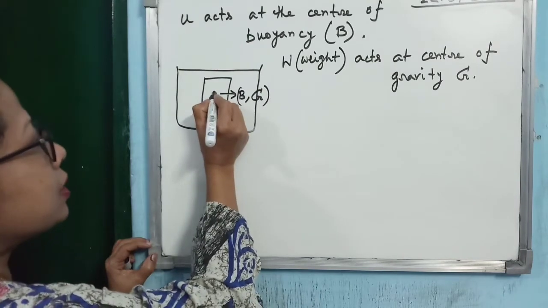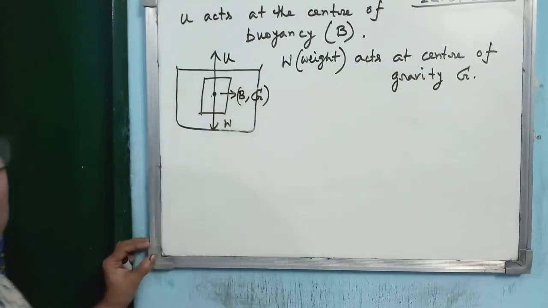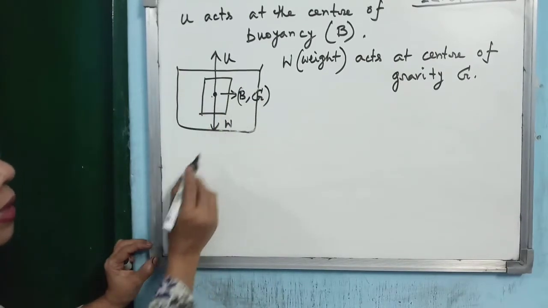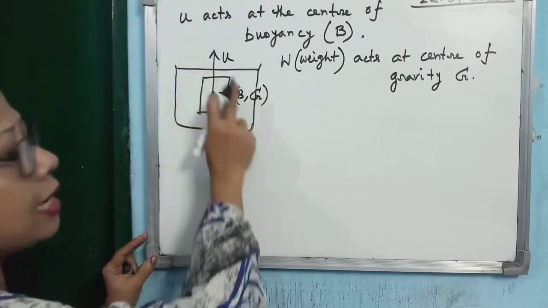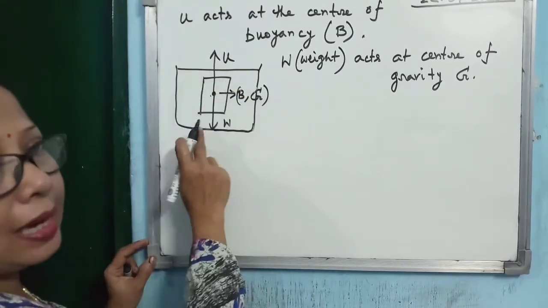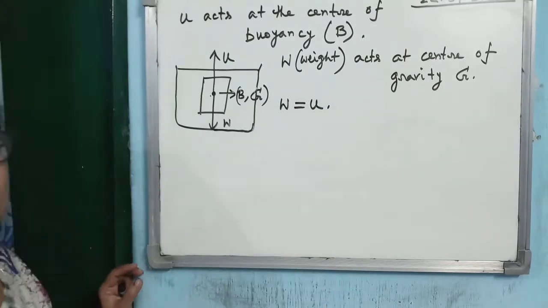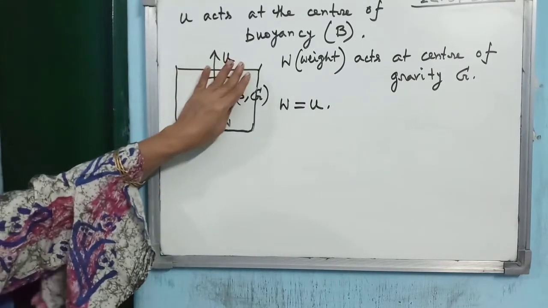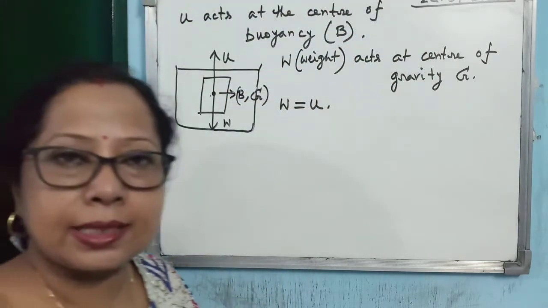And in this case, you see what are the forces acting. Upthrust is acting in the upward direction, weight is acting in the downward direction. And if the body is floating, completely immersed, then you can say W equal to U. So, if you draw the diagram, then you get all the information.